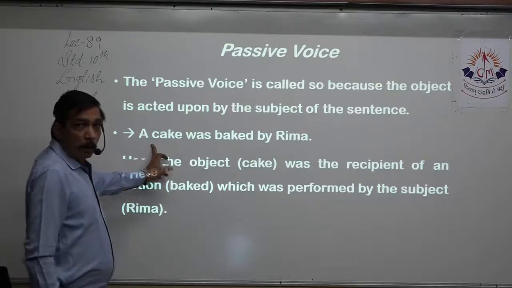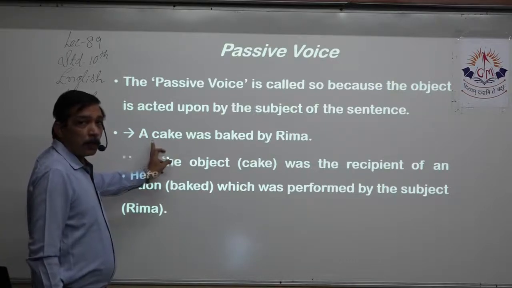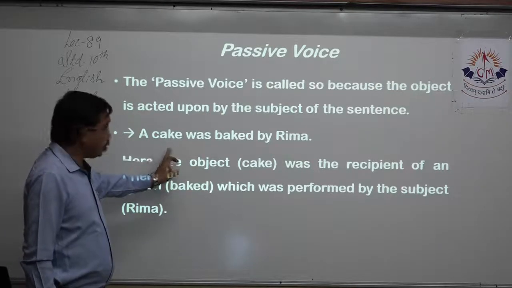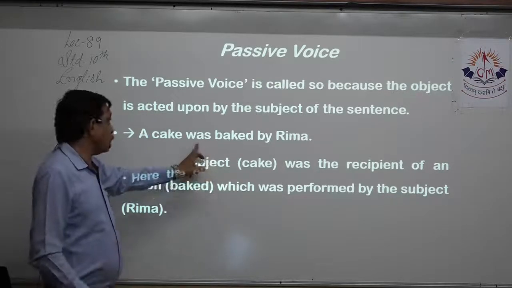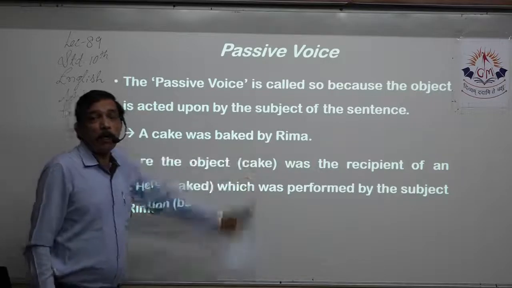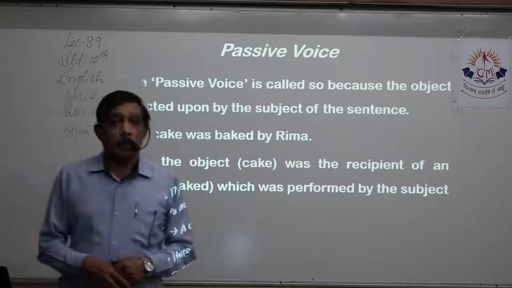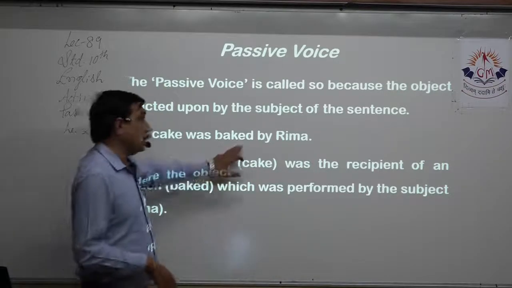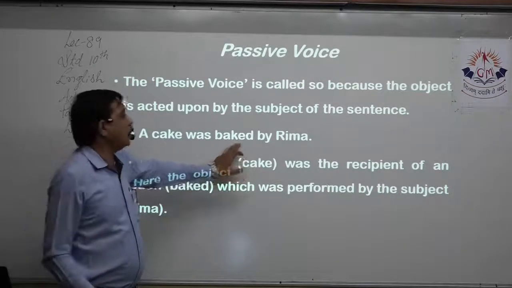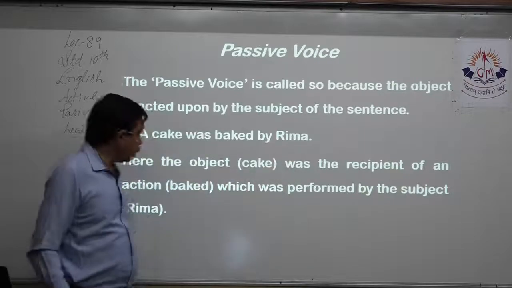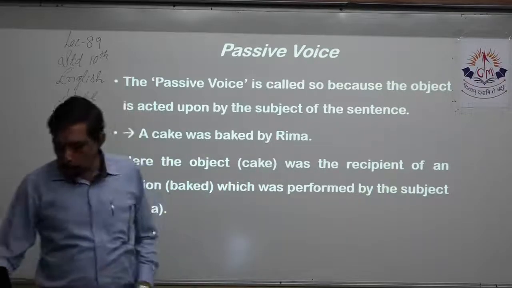So Rima baked the cake. The cake was the object, so we brought it to the front. Baked is past tense, so we'll use was, and we'll use the past participle of that verb, that is baked. Bake, baked, baked. So by whom? By Rima. So this is how the passive voice is formed.